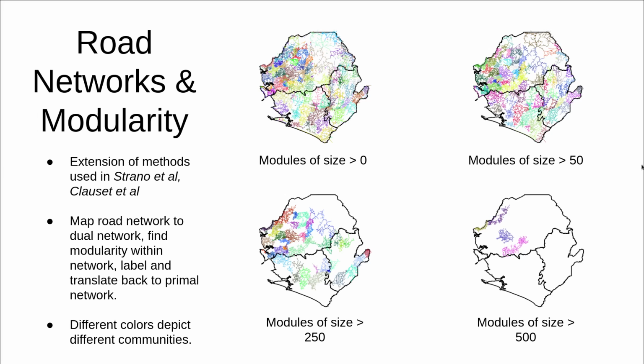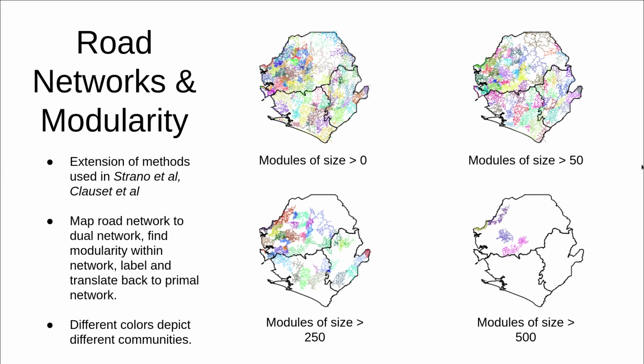So these methods were primarily comprised of taking a primal representation of the road network, meaning that roads were edges and intersections between roads were vertices, and remapping it to an inverse dual representation where the roads were vertices that shared edges between themselves and other roads with which they had an intersection. So with this latter representation, we were able to discover a degree of modularity in the sense that a road or vertex inside a module was more interconnected with the other roads and vertices inside that same module than it was with roads and vertices in other modules.